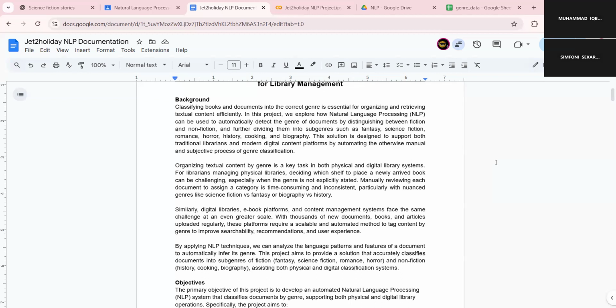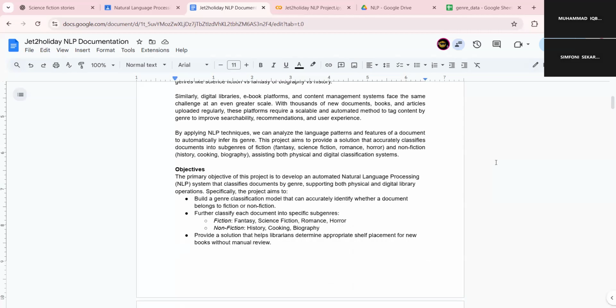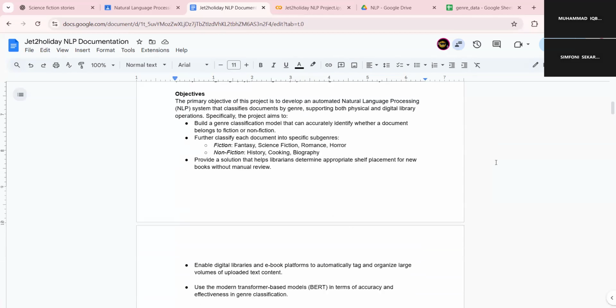So for the objective of our project, the primary objective is to develop an automated NLP system that can classify documents by their genre, supporting both physical and digital library operations. Specifically, the project aims to, one, build a genre classification model that can accurately identify whether a document belongs to fiction or non-fiction. Two, further classify each document into specific subgenres.